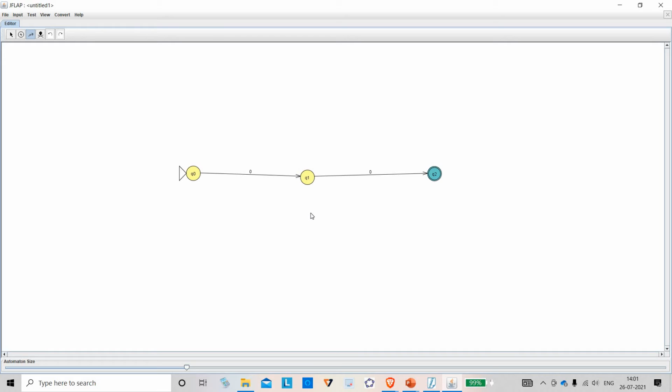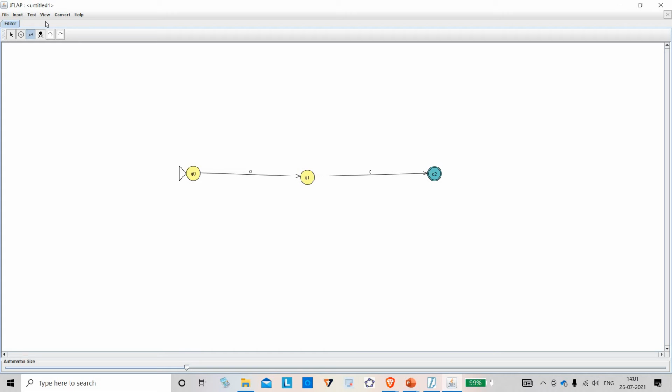So what does this small machine do? It will see strings, zeros and ones. It will come here, wait. If a 0 comes, it will say welcome, welcome, and cross the 0 to Q1. Q1 will wait, welcome, welcome. If another 0 comes, Q1 will say welcome, welcome, and take it to Q2. So if a string of 2 consecutive zeros come, the machine will allow.